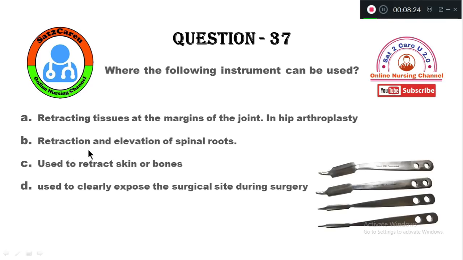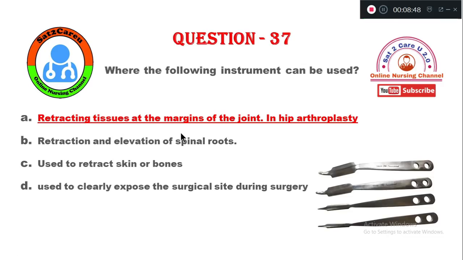Option B, retraction and elevation of spinal roots. Option C, used to retract skin or bones. Option D, used to clearly expose the surgical site during surgery. So this equipment is specifically used in arthroplasty surgeries for retracting the tissues present at the margins of the